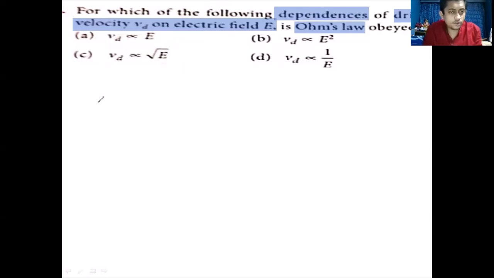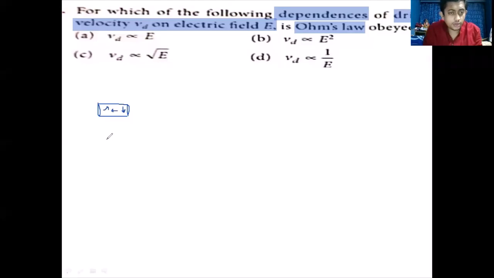First of all, remember one thing: when a wire is not connected to any external power supply or external electric field, the electrons present inside the wire will move in random directions. So the electrons inside the wire will move in random directions if the wire is not connected to any external electric field.